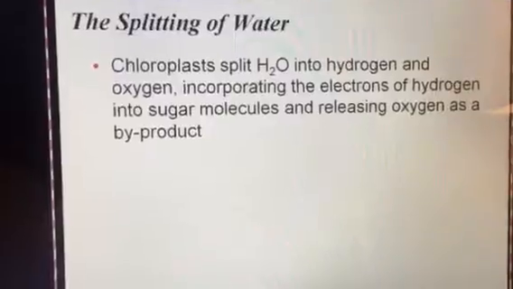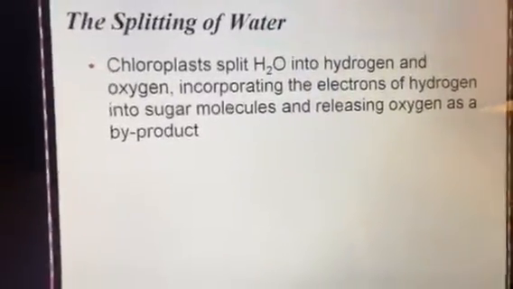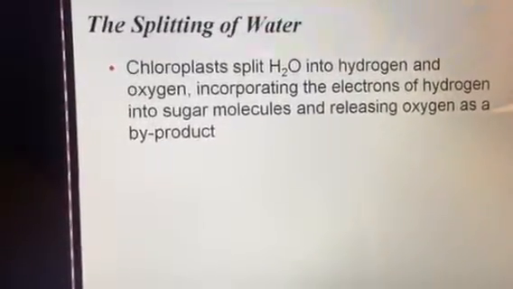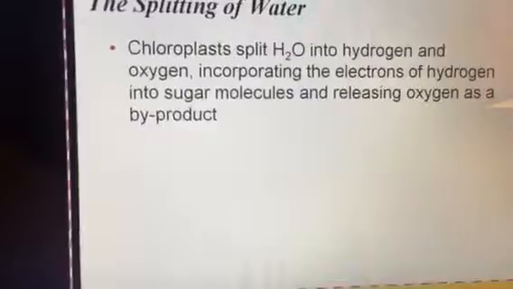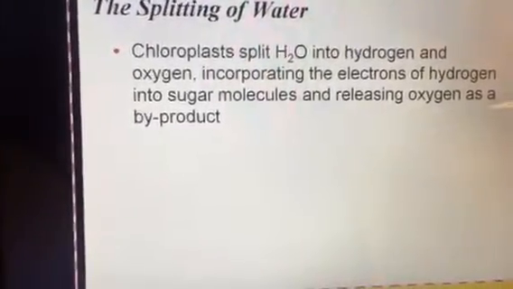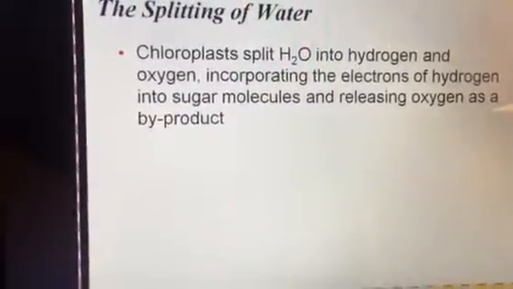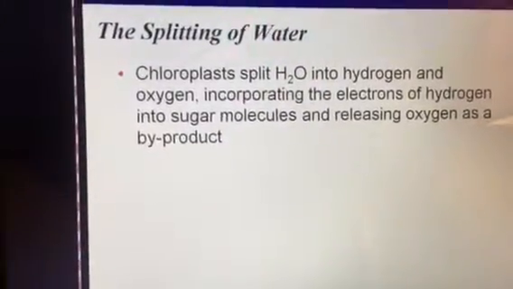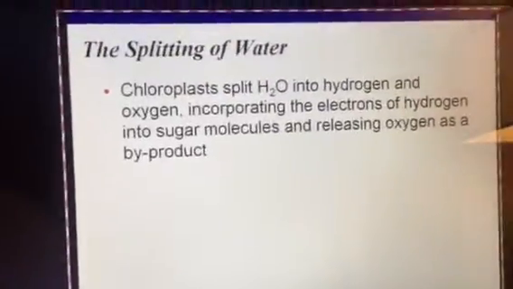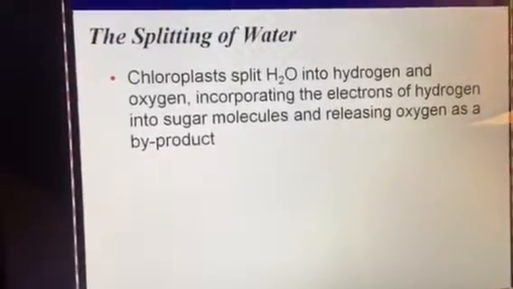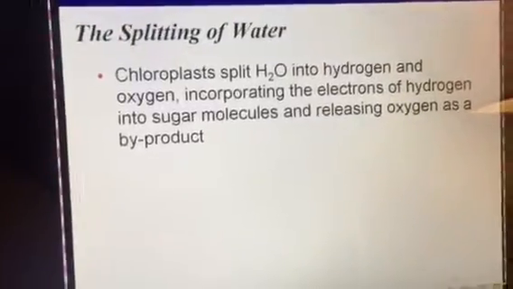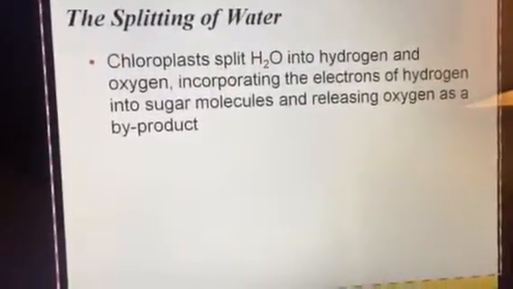Now, the splitting of water is really important. It's the first major step in what happens in photosynthesis. Chloroplast splits water into hydrogen and oxygen. We really have to split it into hydrogen ions and oxygen ions. Hydrogen ions we leave as ions, and oxygen ions are going to combine together to make atmospheric O2, and that's going to be released by the plant. So oxygen is actually considered a byproduct or a waste product of the process of photosynthesis, but we know that it's very important for the process of cellular respiration.